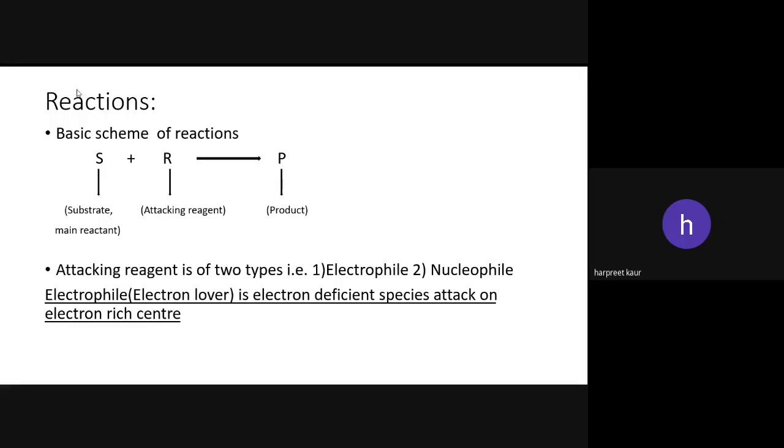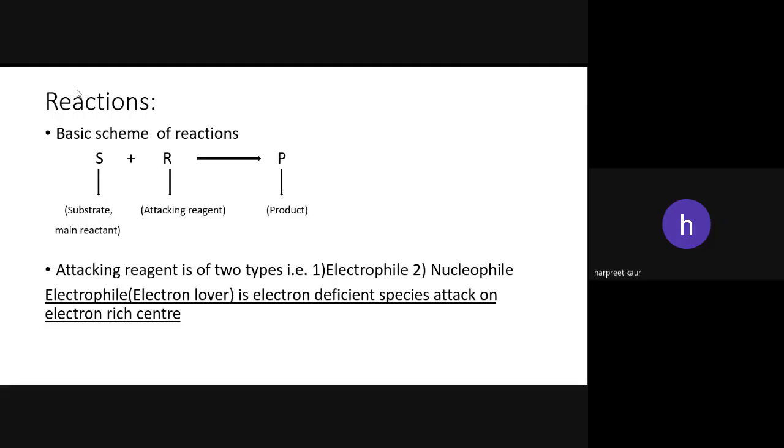The next one is reaction. As we all know what a reaction is, in this the main reactant reacts with an attacking reagent and gives a product. Attacking reagent is of two types. First one is electrophile and second one is nucleophile. What is an electrophile?